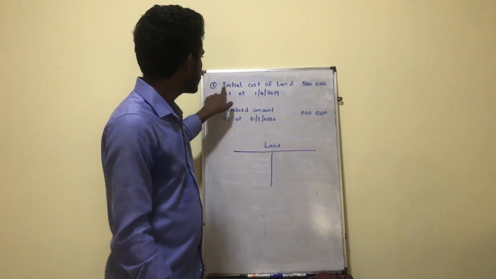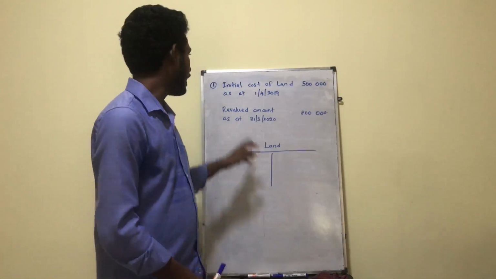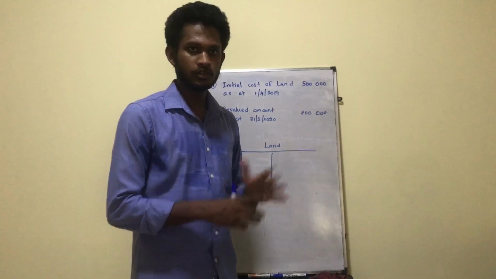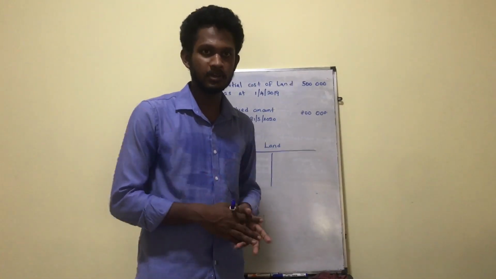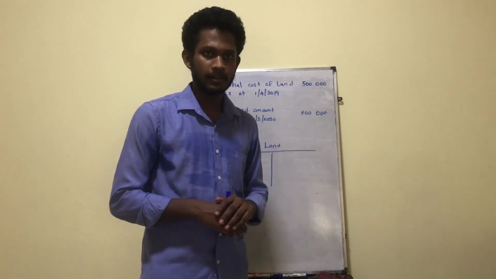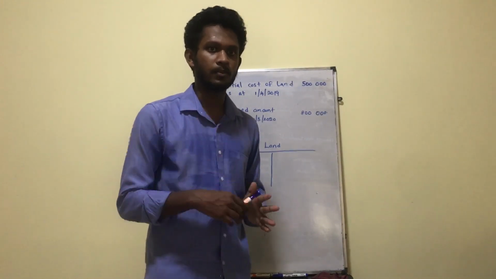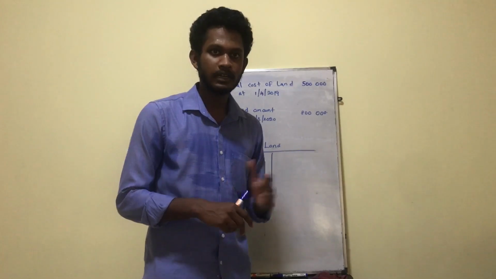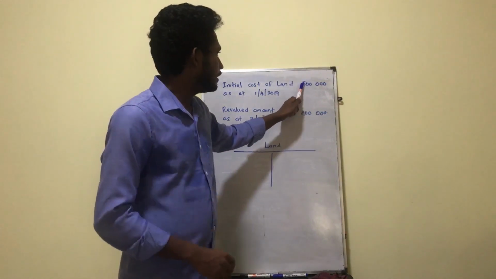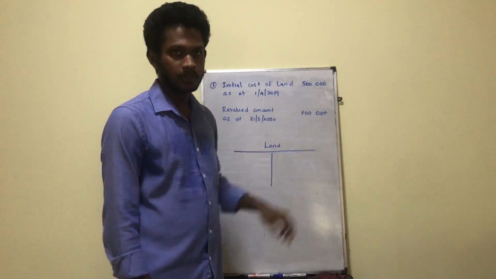The first example: the initial cost of land as at 1st April 2019 is 500,000, and its revalued amount as at 31st March 2020 is 800,000. Land is not going to be depreciated. Why? Because the useful life cannot be assessed for a land. Therefore we are not going to depreciate lands. Okay, just keep that in your mind. That has been tested frequently in the examination as well. So okay, the initial value is 500,000 and it has been revalued up to 800,000.